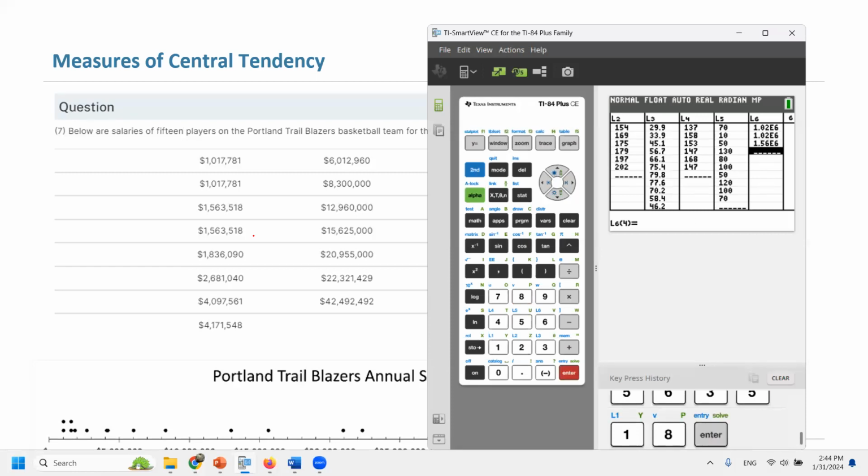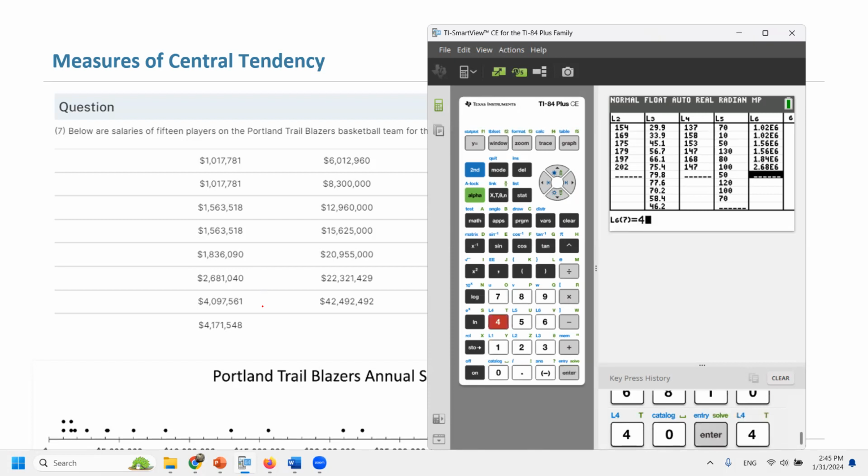Next salary, 1,563,518. Nice salaries, 1,836,090. Next one is 2,681,040.